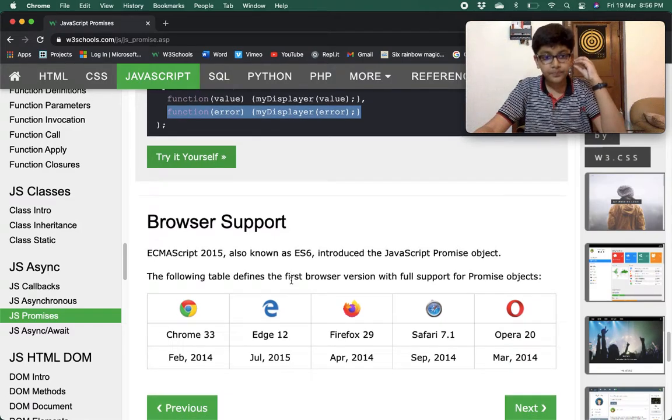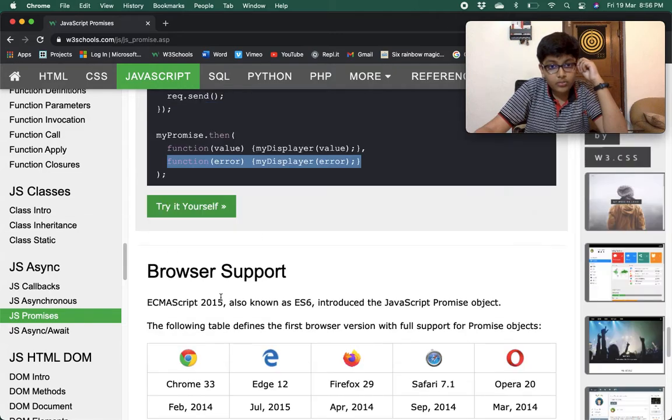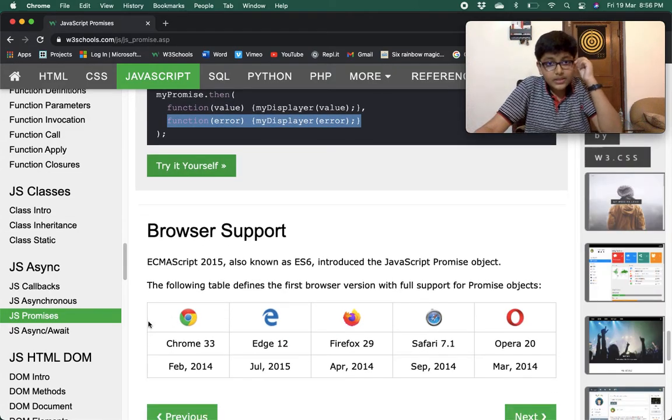Now on to ECMAScript and browser support. ECMAScript 2015, also known as ES6, introduced the JavaScript Promise object. The following table defines the first browser version with full support for Promise objects.